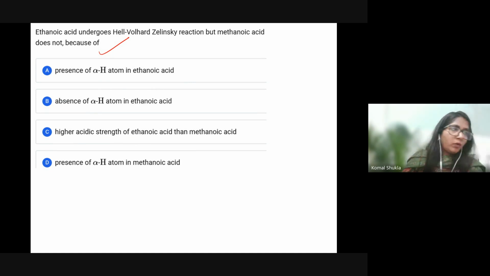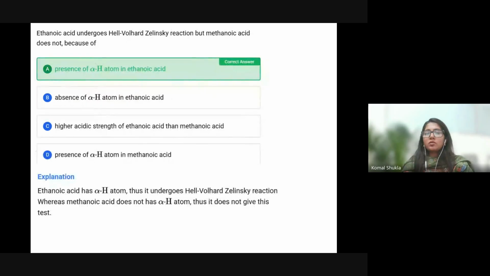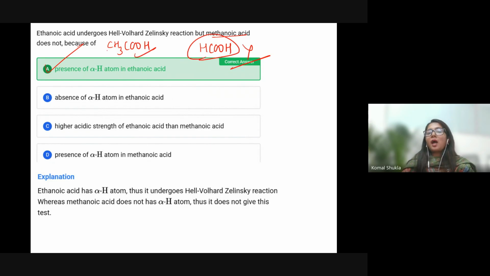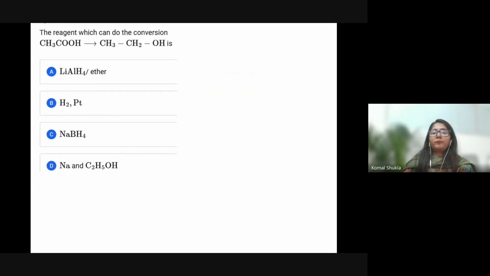The alpha hydrogen is the hydrogen on the carbon next to the functional group. Ethanoic acid is CH3COOH. What is the formula for methanoic acid? It does not have any alpha hydrogen, so the answer is option A.